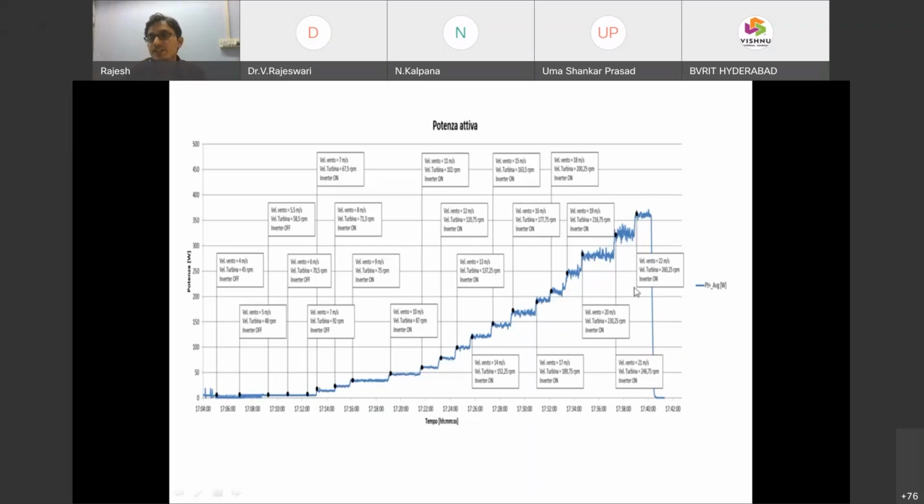21 is, for example, 22. So beyond that, beyond 21 and 22, after 20, we are moving to the cutout region. Is it clear? All of you are able to see here. So at every instant, the turbine speed is mentioned, wind speed is mentioned, time versus power during the evening, 17:00 to 17:40, evening 5 to 5:40. We carried this out for around 35 to 40 minutes.